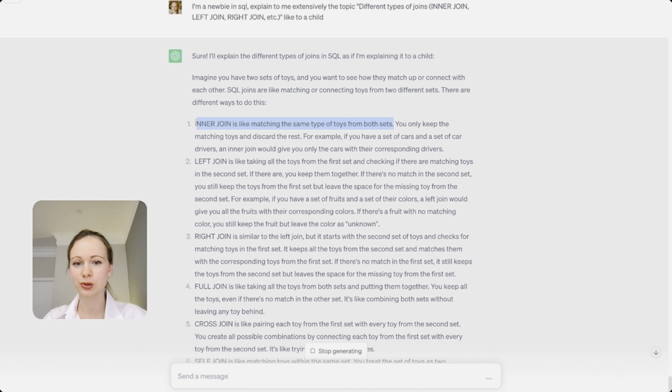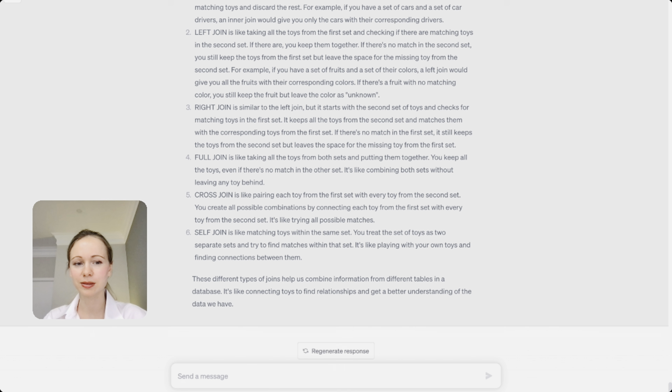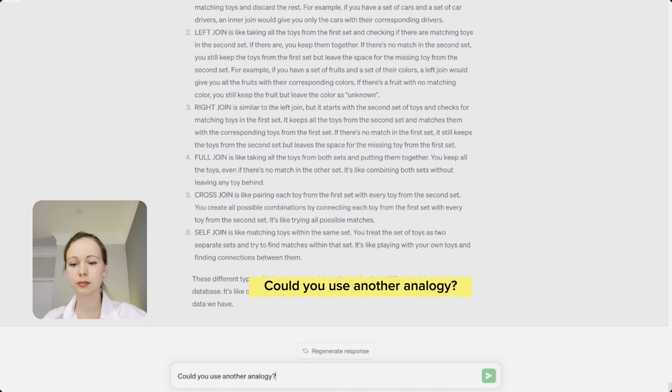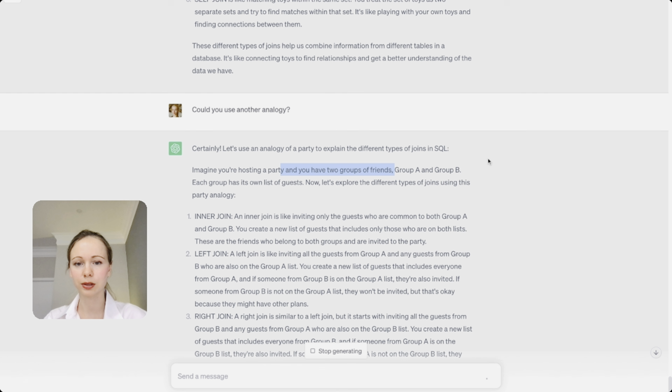Inner join, matching the same type of objects from both sets. Matching the second set of toys. That's great. If you don't like the output, just ask to remake it. Like, could you use another analogy? Okay, now it uses the example of friends.